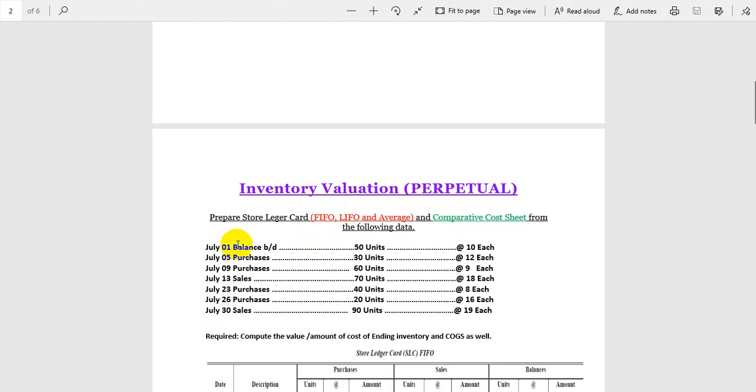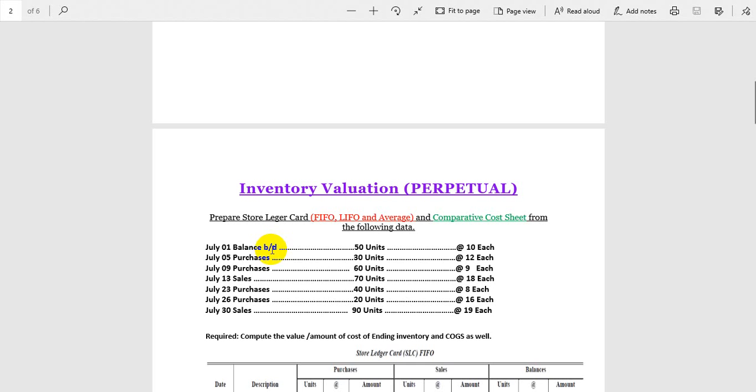It's the month of July, and we have different dates here from July 1st to July 30. We have balance brought down or brought forward. This is the balance from the last month, June. Whatever the June ending balance is becomes the July beginning balance. That's why this brought down balance came from June 30. It means there were some units unsold, so now it has been brought down to the next month.